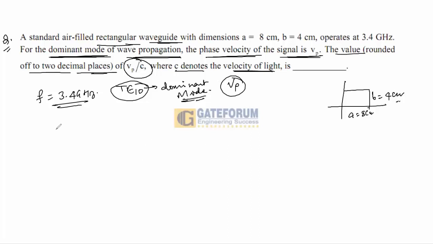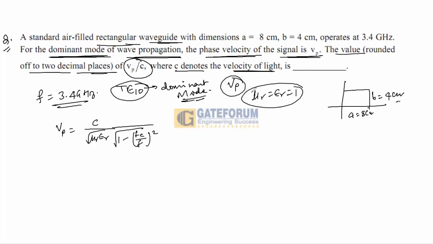As you know, Vp is nothing but C upon root of mu r into epsilon r, upon root of 1 minus fc by f whole square. Here it is an air medium, so mu r equals epsilon r equals 1. So Vp by C equals 1 upon root of 1 minus fc by f whole square.